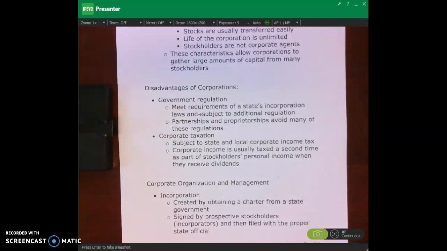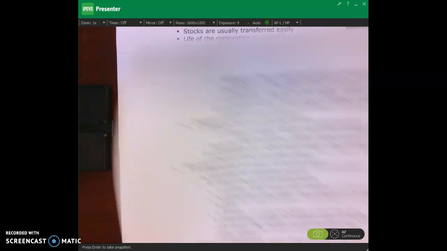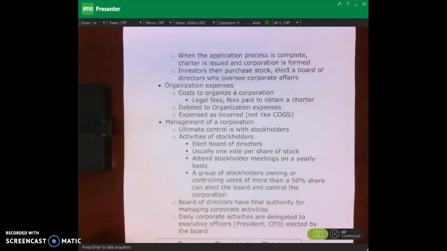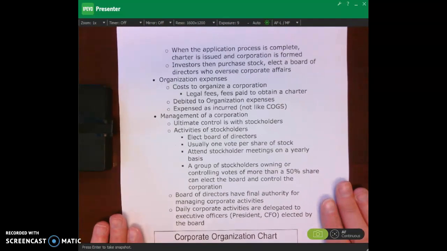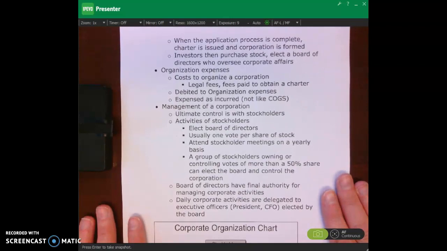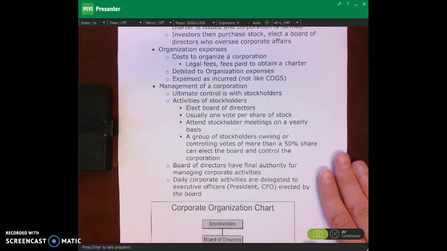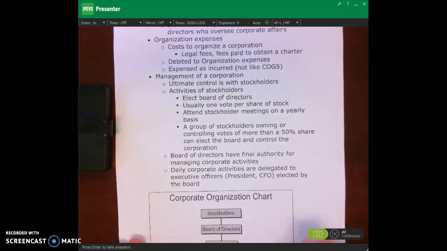When we talk about corporate organization and management, we have to incorporate, we have to obtain a charter from our state government. It's signed by our prospective stockholders, the incorporators, and then filed with the proper state official. Okay, and so when that application is complete, the charter is issued and the corporation is formed. Investors can then purchase stock and elect a board of directors who oversee corporate affairs.